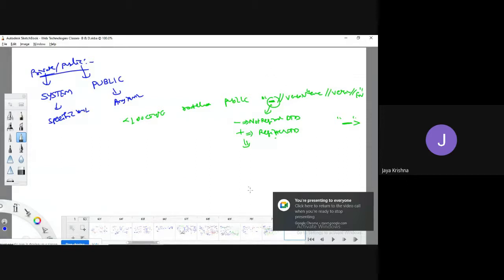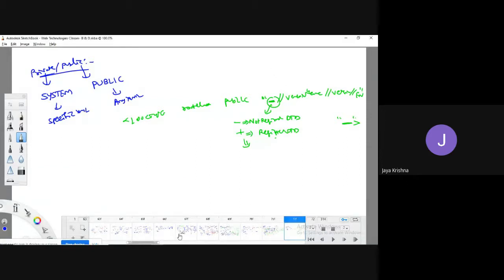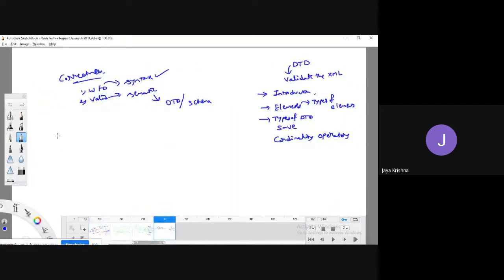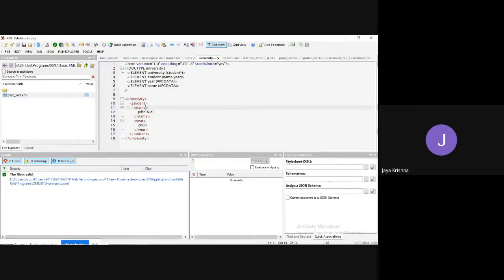Hi everyone. In the last class, we have seen the examples of DTD, and also the previous examples of XML, basic XML examples. While explaining these examples of DTD, the first one we got some kind of error. Actually, we rectified that error, and we didn't validate the same code.